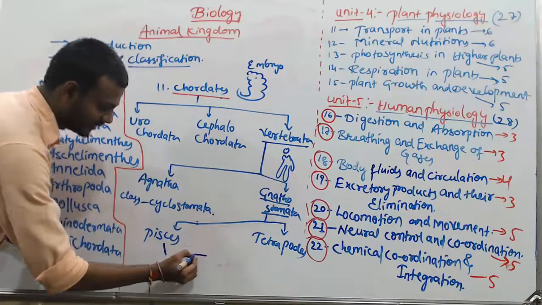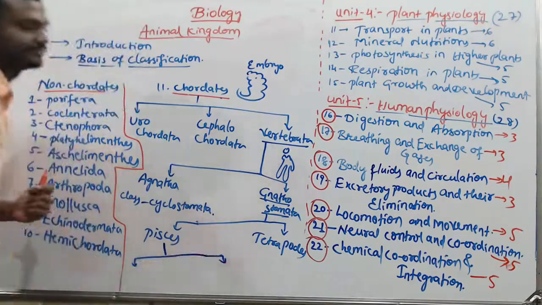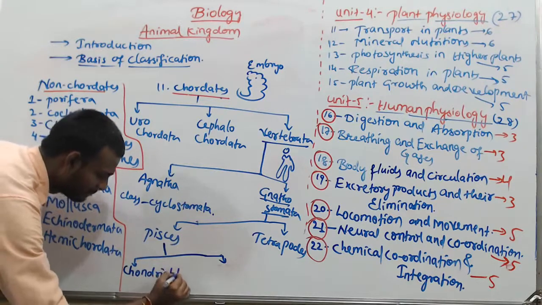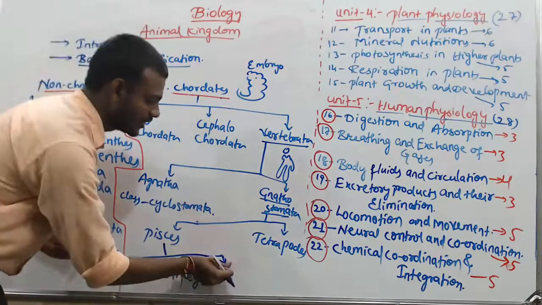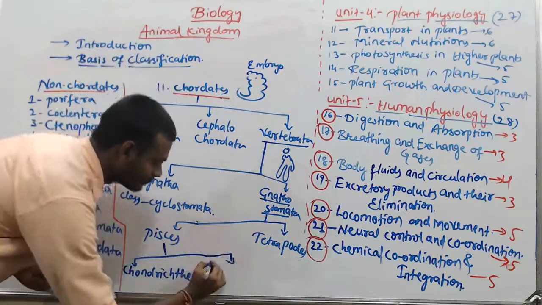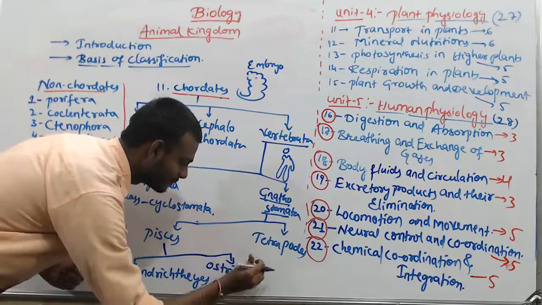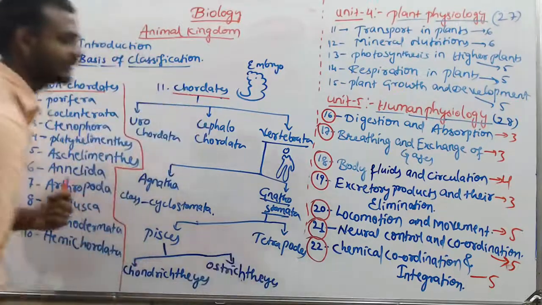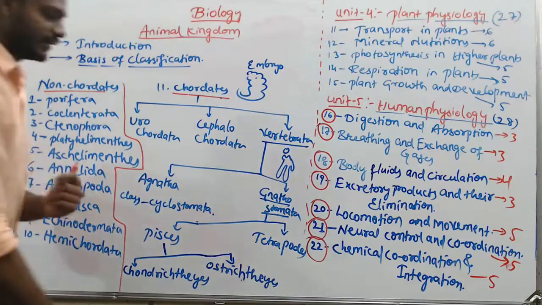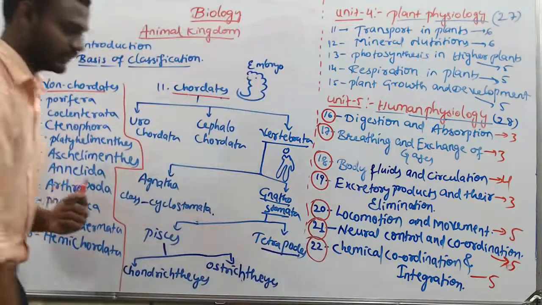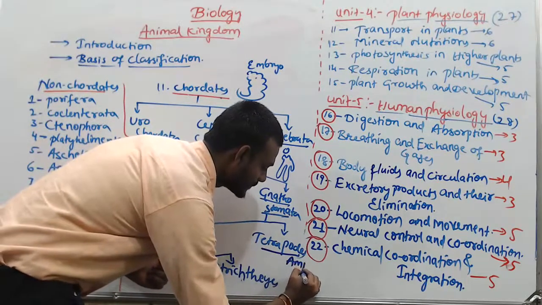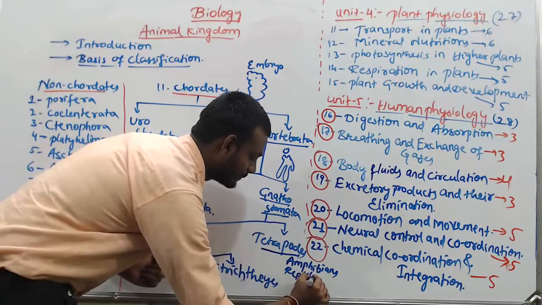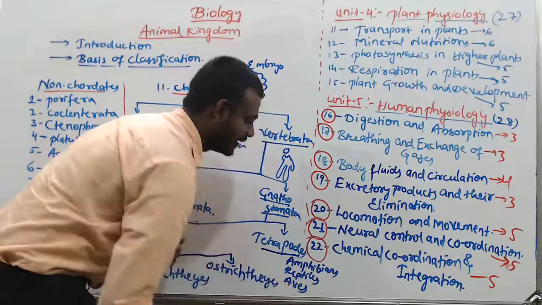Pisces is again systematically divided based on the skeletal system: Chondrichthyes and Osteichthyes. Tetrapods, the four-legged animals, are amphibians, reptiles, aves, and mammals.